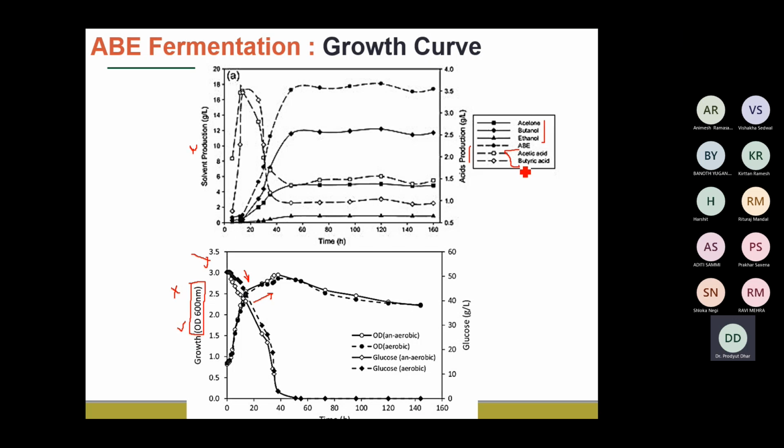So let us now look into the graphs of the production of these biochemicals, how the glucose is being consumed, and the growth of this microorganism. This is very important to understand.